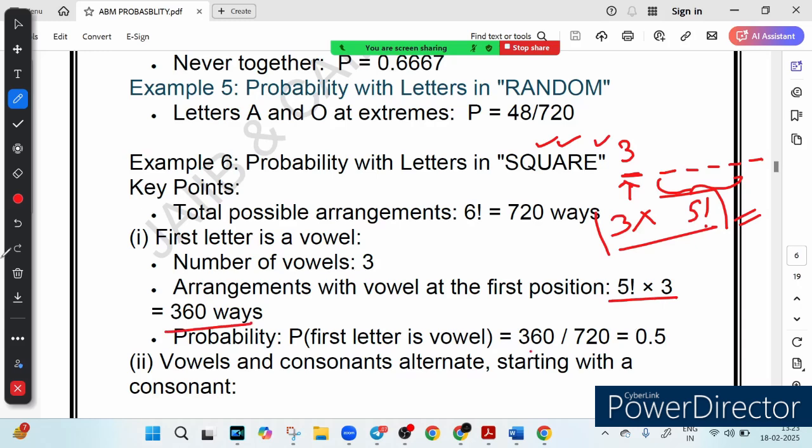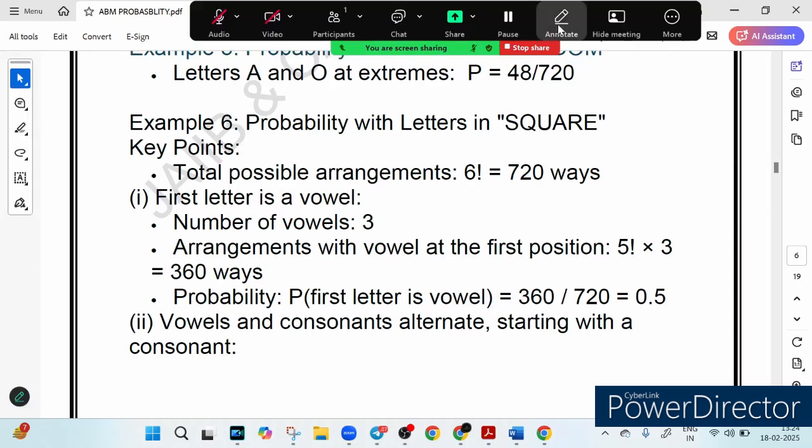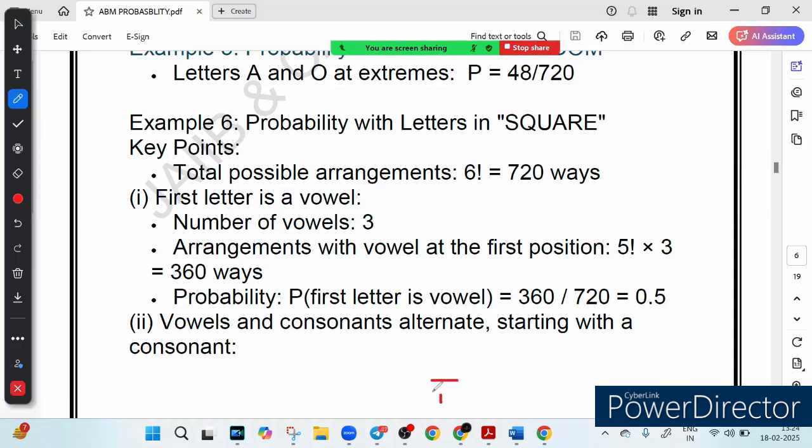Now let's look at the next question: vowels and consonants alternate, starting with a consonant. So our first letter will be a consonant, the next letter will be a vowel, then consonant, vowel, consonant, vowel. This is what it is talking about. So tell me how many consonants are there? A, E, I, O, U are vowels, and except that everything is a consonant. S is a consonant, Q is a consonant, R is a consonant.